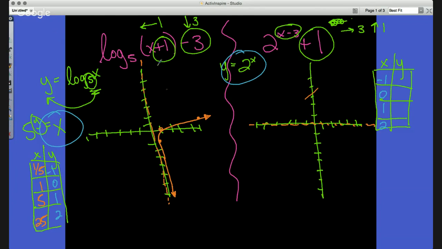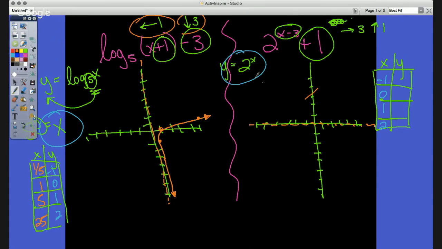Now, this is the end game, right? Because we have the transformations that are occurring. We're going to come to that in a second. Come back over here. 2 to the -1st is 1/2. 2 to the 0 is 1. 2 to the 1st is 2. 2 to the 2nd is 4. Now, one thing to note again, make sure on this one you note that I'm plugging in for y for my log because I changed it to exponential.